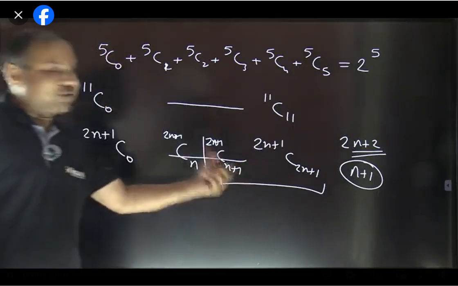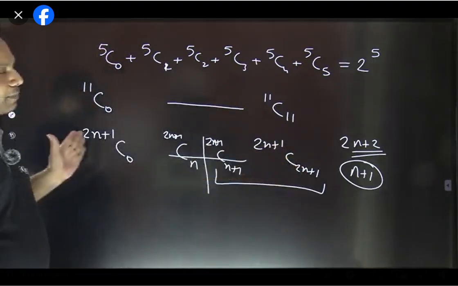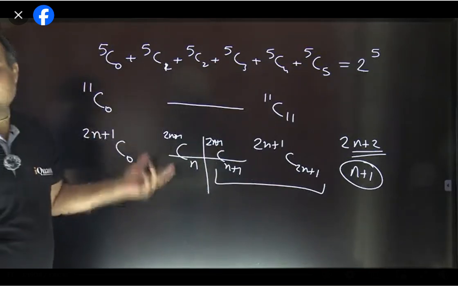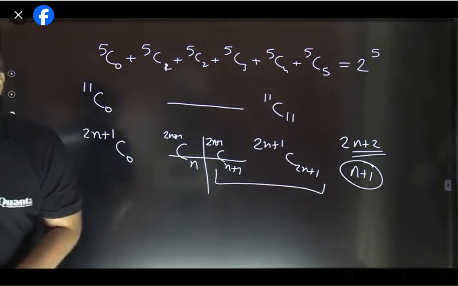This was the set of values which was given in that particular question. So this sum is going to be half of the entire sum. That entire sum was 2 raised to the power 2n plus 1. I hope you understood the process now. The next part we had already done. Is it clear to everyone now?